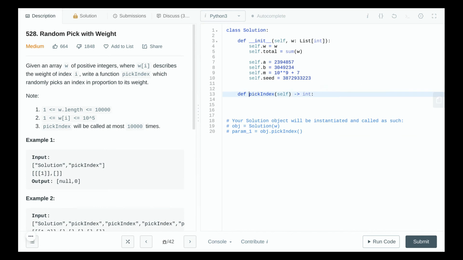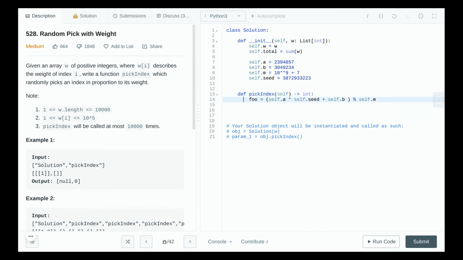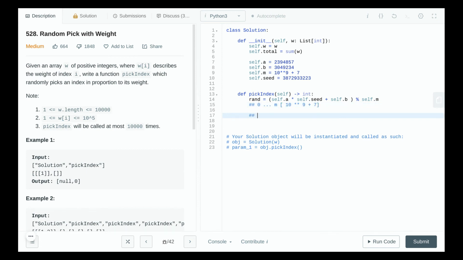And we need to select this random integer in our pick index function. Okay, so when we call pick index, what we'll do is we'll generate a random integer, and this will be in range of 0 to m, which is a very big number, 10 raised to 9 plus 7. But we need this number to actually be from 0 to total of w. So how do we map this random number from m and bring it in the range from 0 to total of w? So we'll just do simple math.